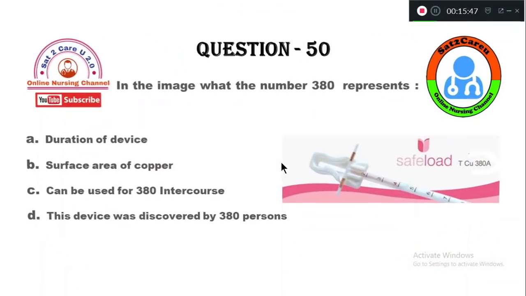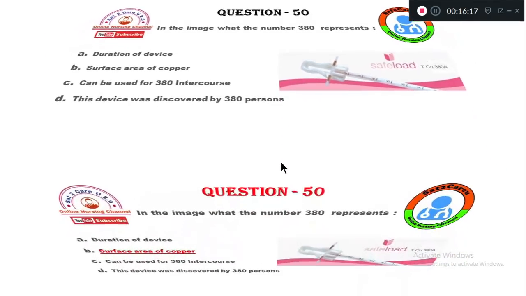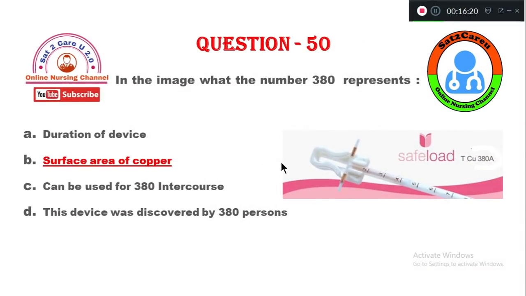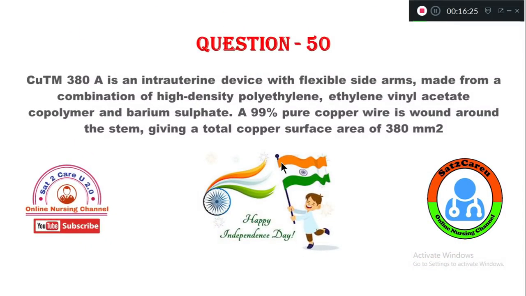Question number 50, the image, you can see that the 380 number represents what? Option A, duration of the device. B, surface area of the copper. Option C, can be used for 380 intercourse. Option D, this was discovered by 380 people. So the number 380 represents option B, the surface area of the copper in the device. Question number 50, the right answer you have seen.